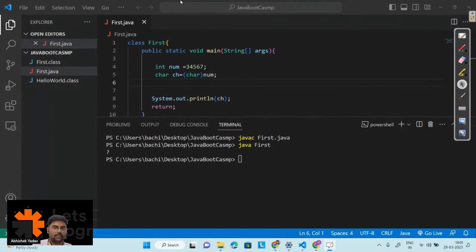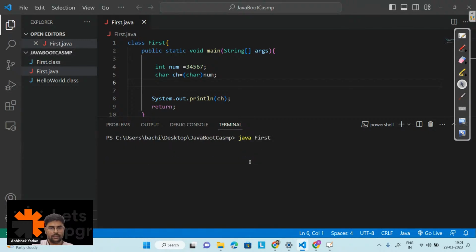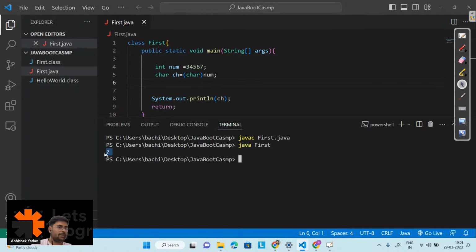Let's run the code. Clear the screen. So this one, see, again I'm getting the same garbage value, right? Since there is a possibility of loss of data, we are doing explicit type conversion, right?